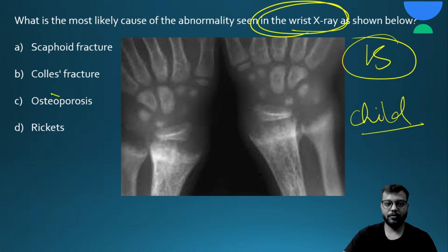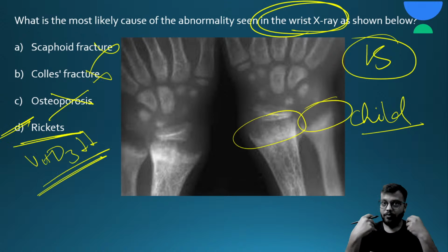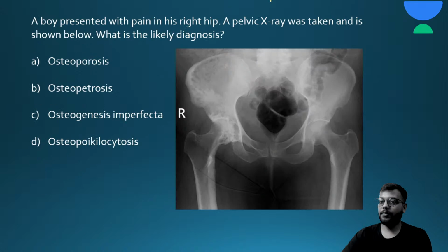Okay, rickets is due to deficiency in vitamin D3, so the growth plate abnormality होगी, and there is excessive organic tissue or the collagen or the matrix. Okay, so there will be fraying of the metaphysis or the cupping of the metaphysis, and there will be widening of this epiphyseal line. Okay, so this is typical feature of rickets. There will be bowing in rickets.